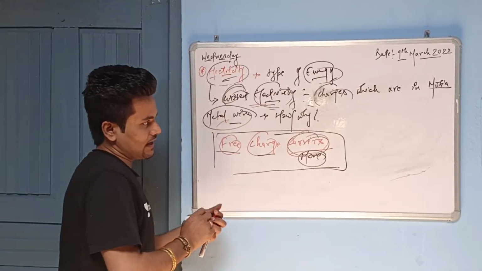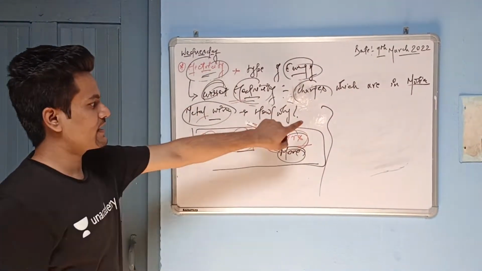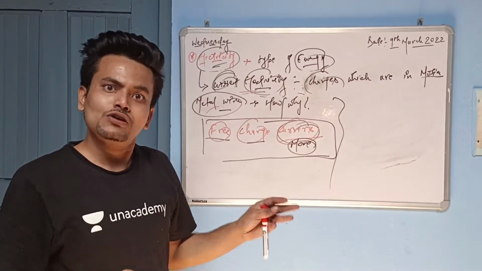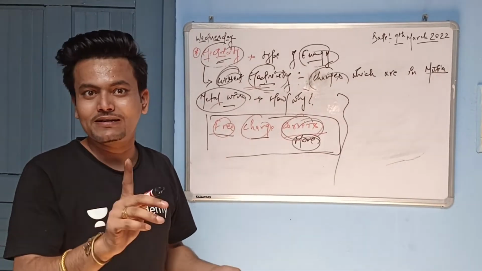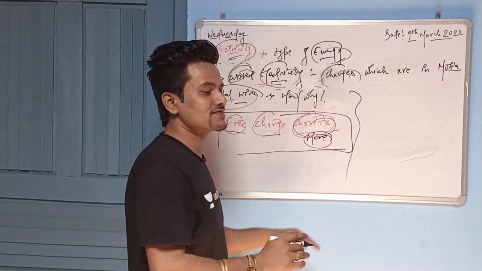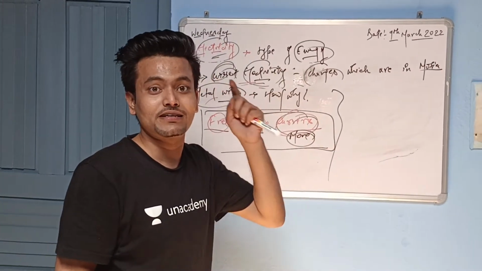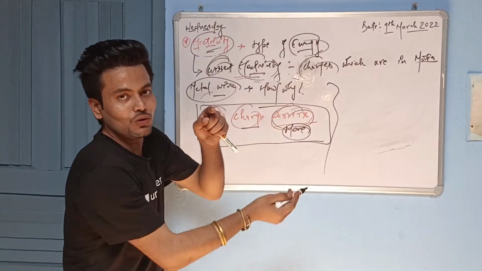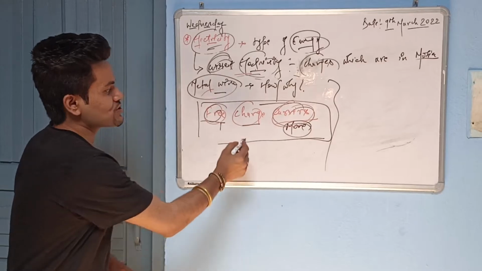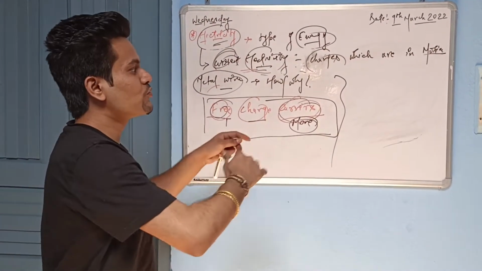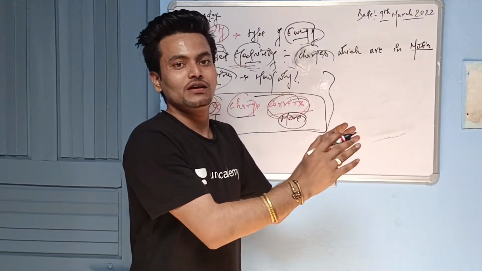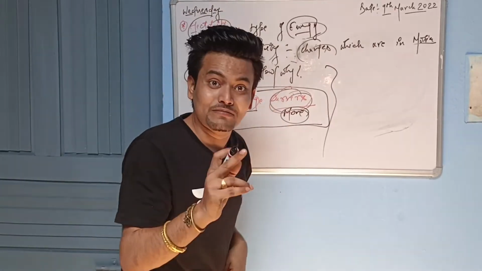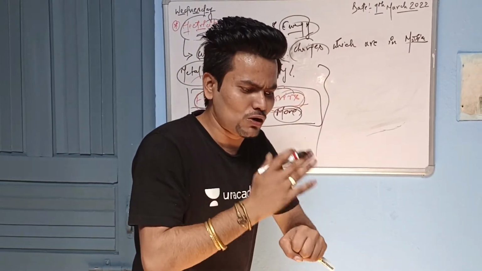Now from this point, anyone can ask the question: what is an atom? Everything is made up of atoms, so should all atoms be good conductors of electricity? But it is not like that. It's not necessary that all atoms will be good conductors. Those atoms will be good conductors which have at least one or two, or multiples of that, free charge carriers, meaning movable charges which are in motion. Then only can we say that atom will conduct charges.